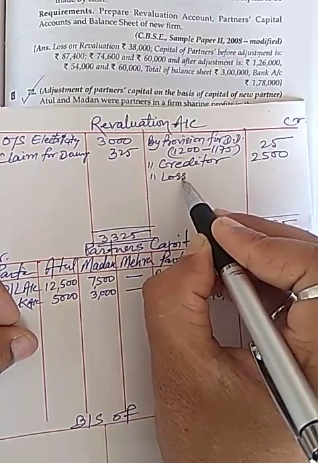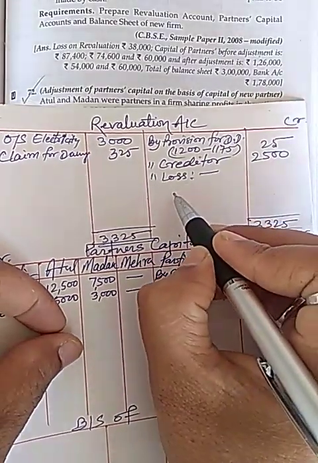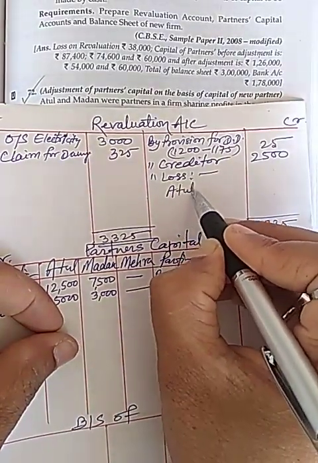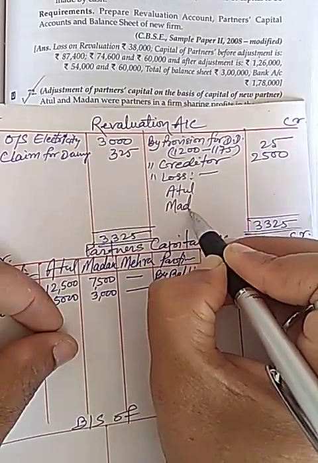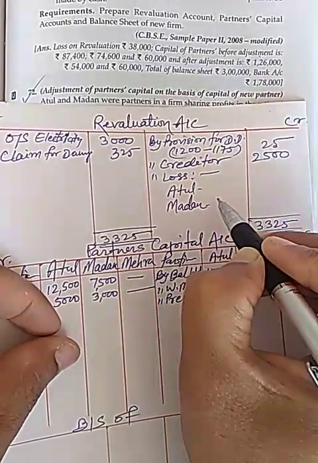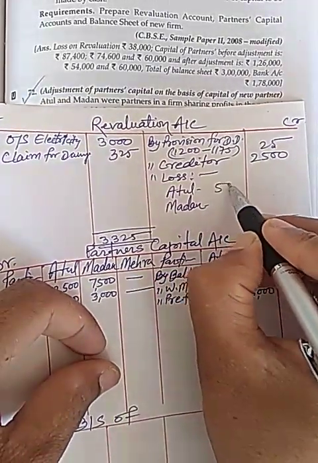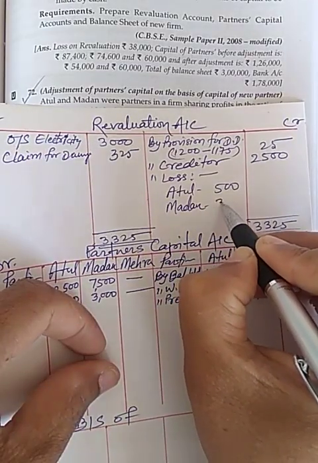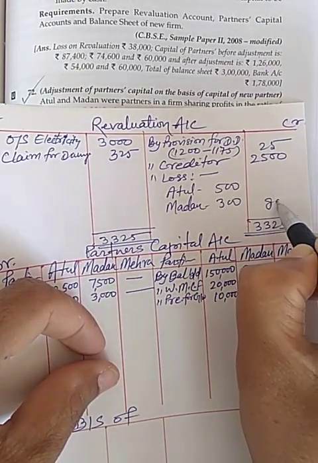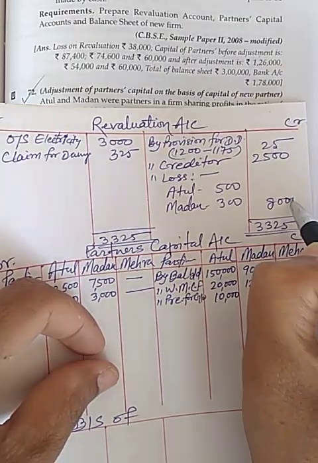So loss will transfer into Atul and Madan. It will be 500 and 300. Total difference will be 800.